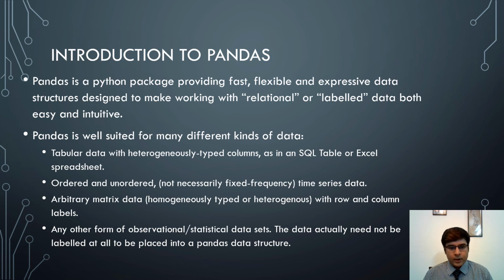For example, tabular data with heterogeneously typed columns as in an SQL table or Excel spreadsheet, ordered and unordered, not necessarily fixed frequency time series data, arbitrary matrix data, homogeneously typed or heterogeneous with row and column labels, any other form of observational statistical data sets. The data actually need not be labeled at all to be placed into a pandas data structure. So it means that pandas can deal with a lot of variety of data types.